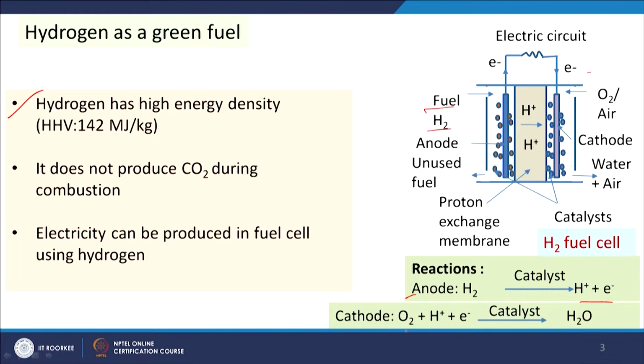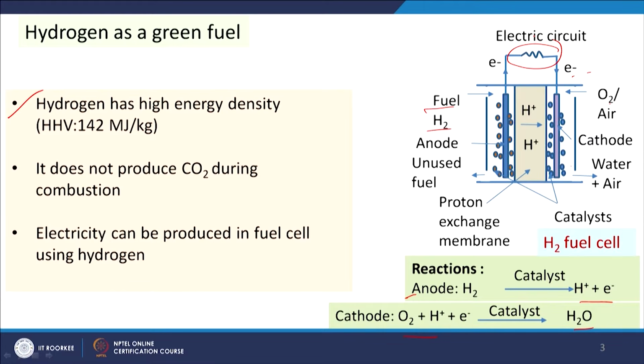The electron generated in the anode is transferred through the external circuit and comes here, and this electron, the H+ transferred through the membrane, and oxygen react and convert to H2O. As a result, we get electricity.